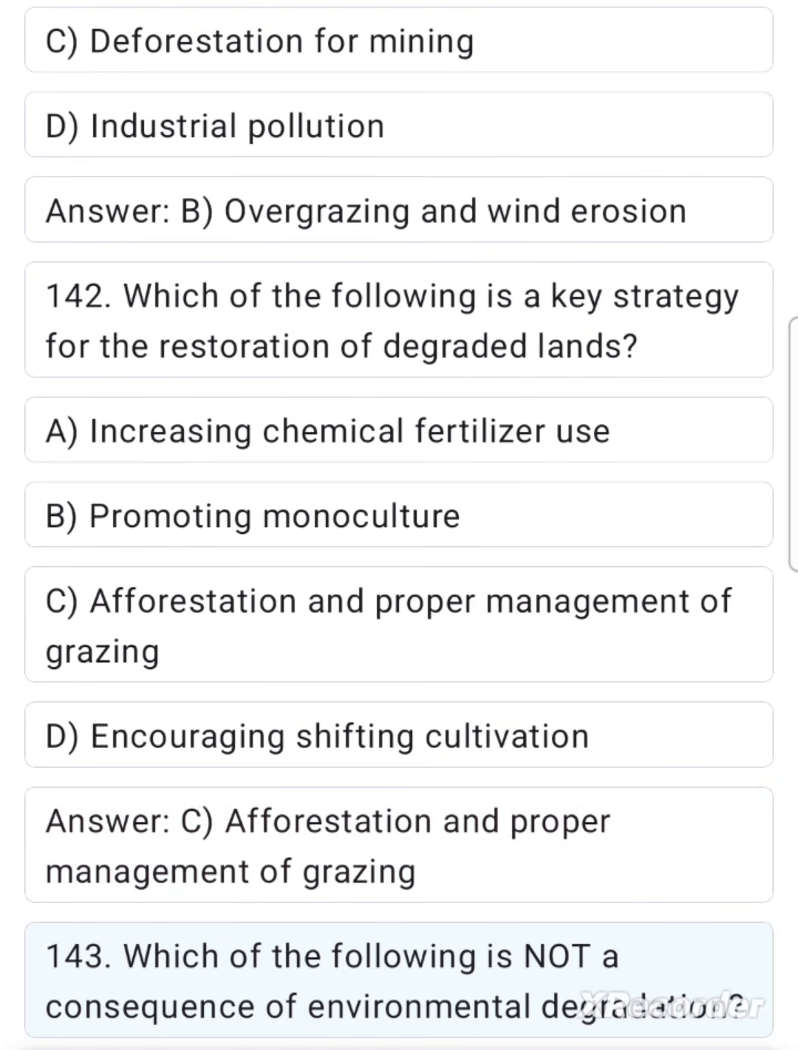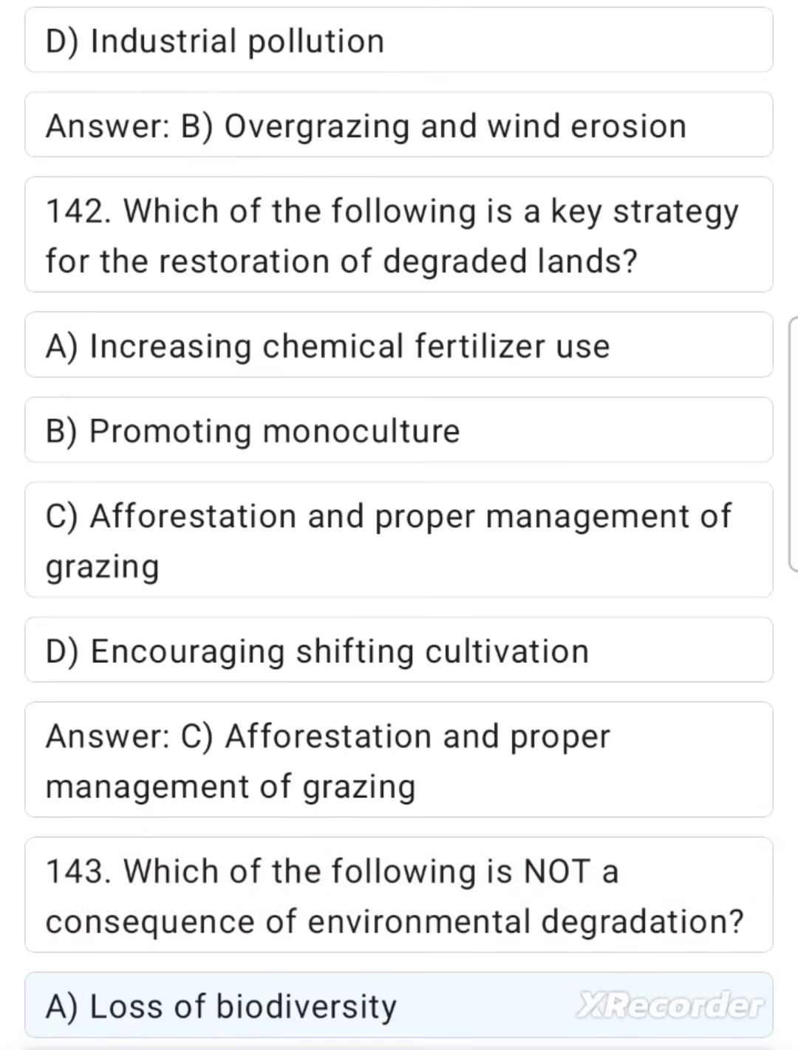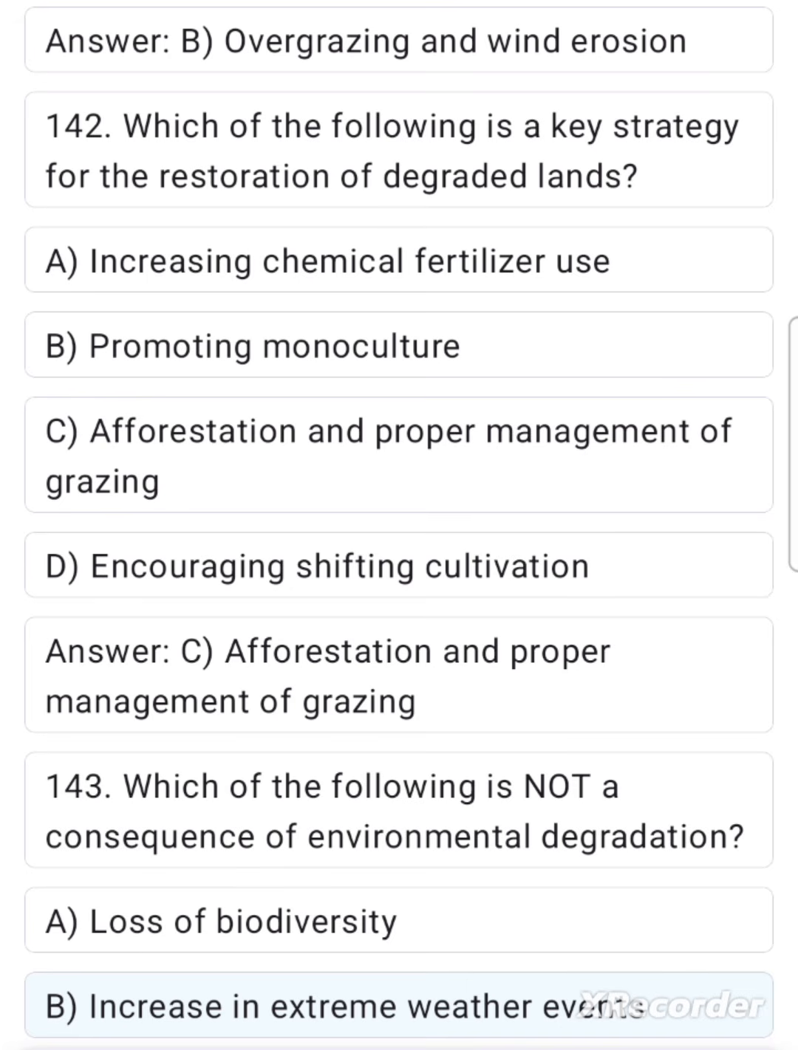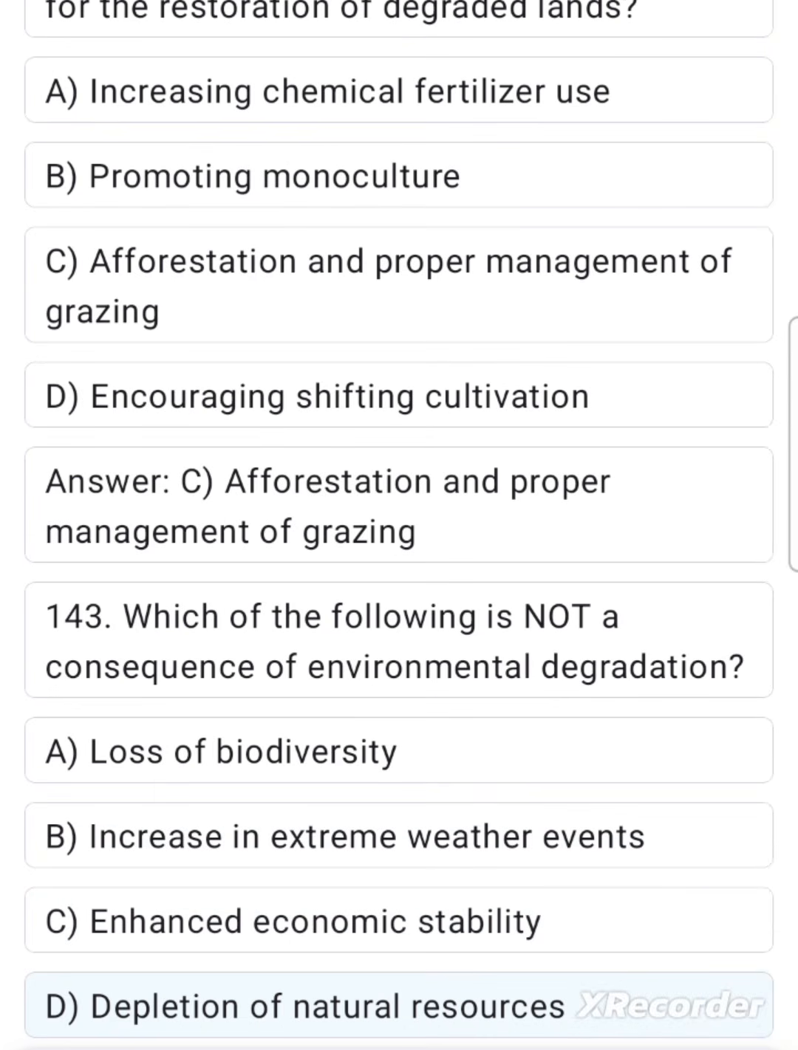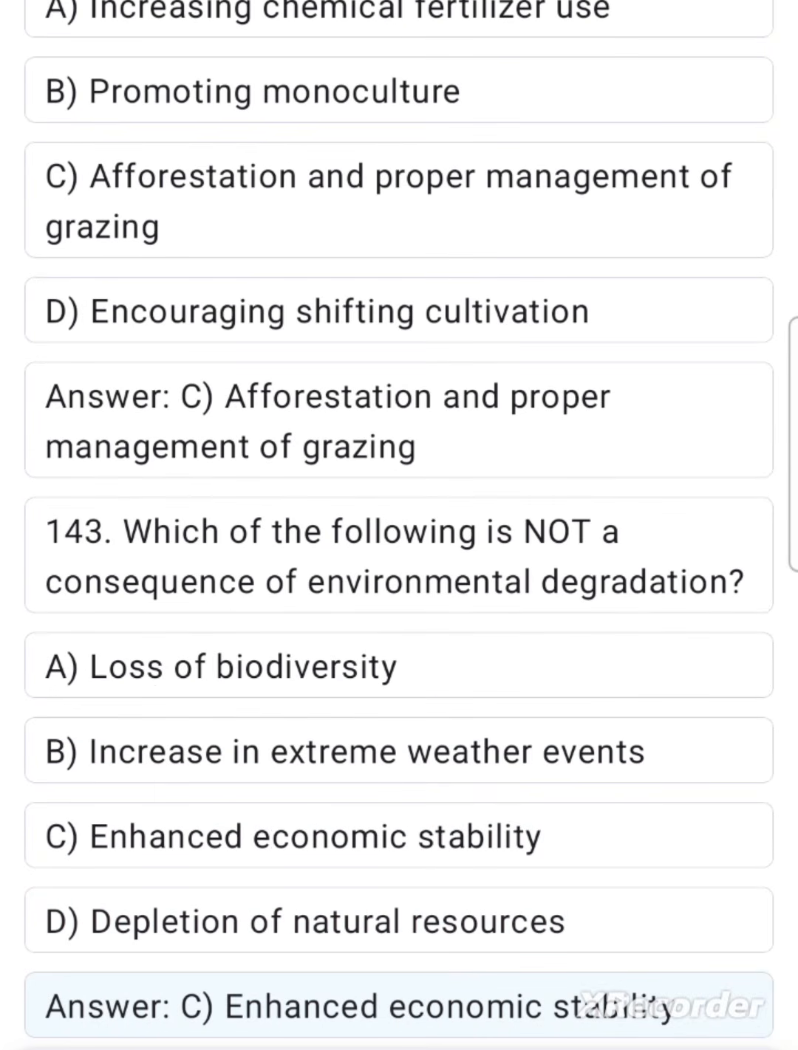143. Which of the following is not a consequence of environmental degradation? A. Loss of biodiversity. B. Increase in extreme weather events. C. Enhanced economic stability. D. Depletion of natural resources. Answer: C. Enhanced economic stability.